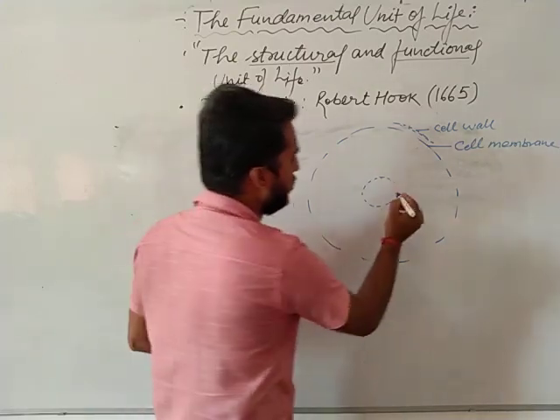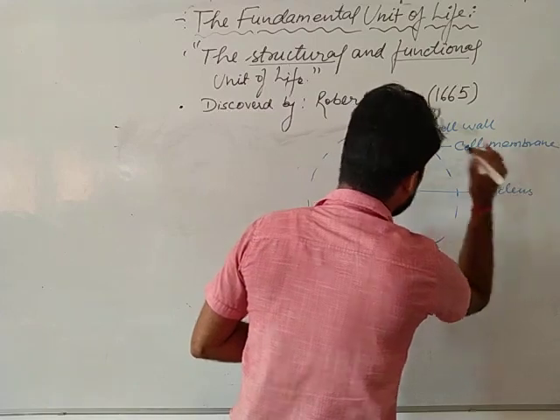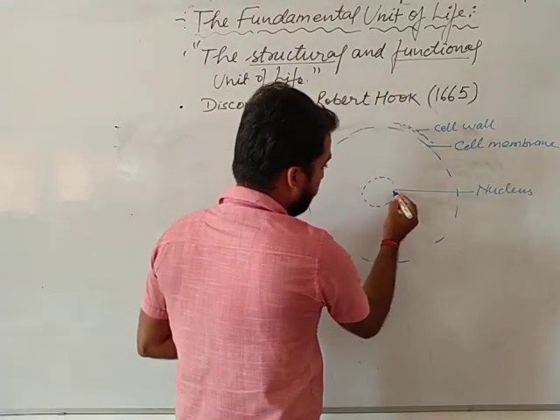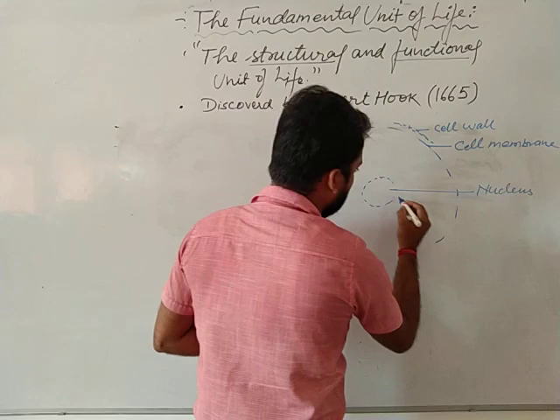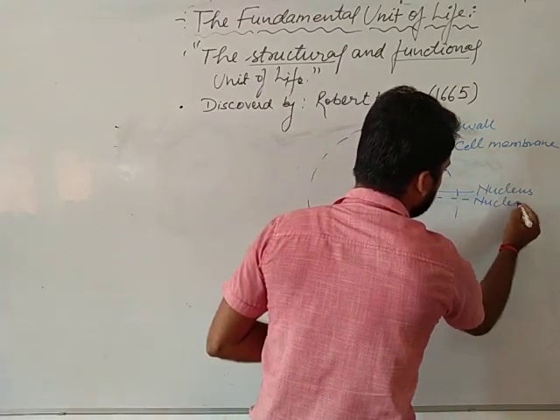And this is your nucleus, and this is your nuclear membrane.